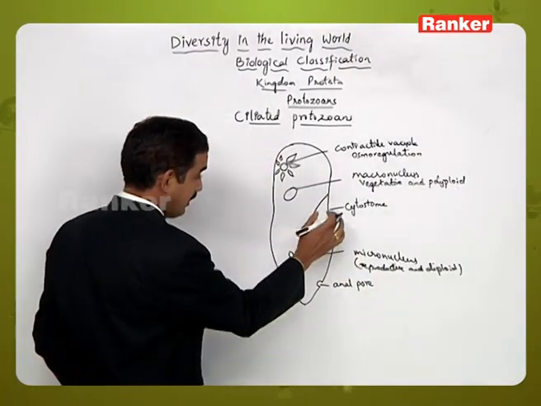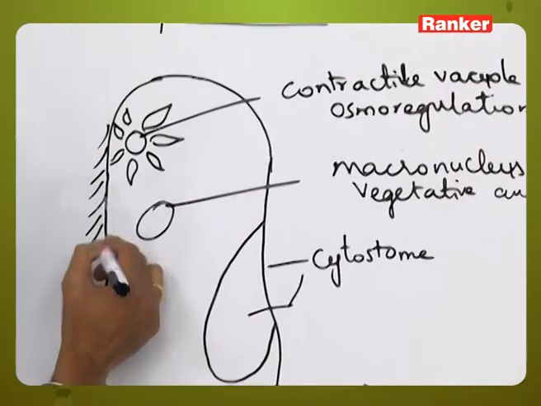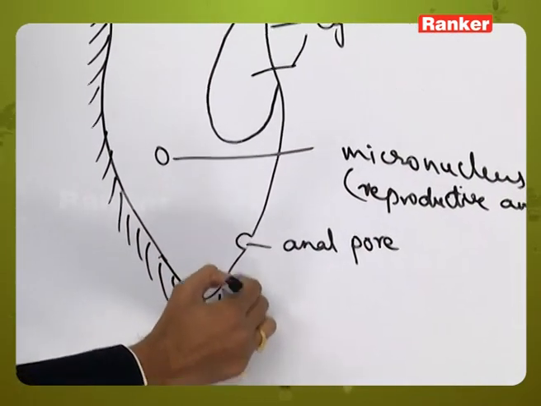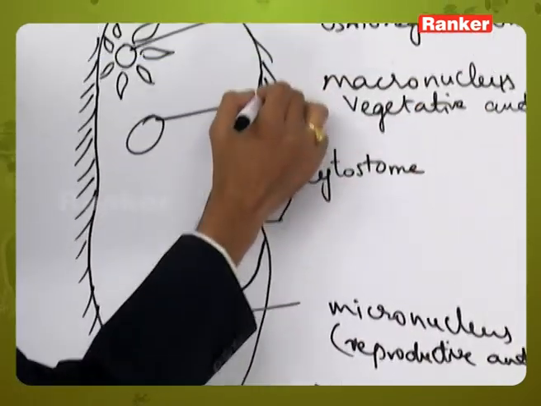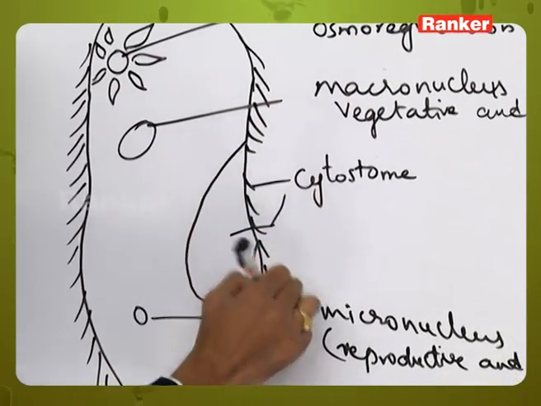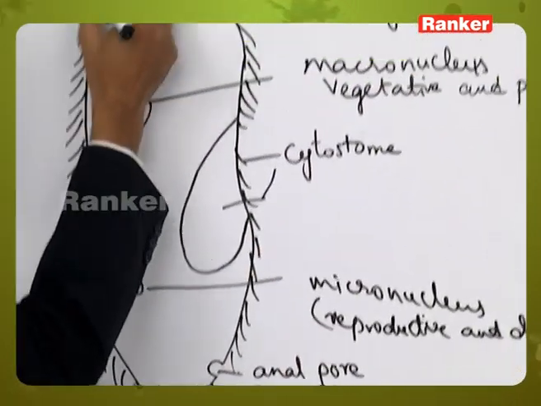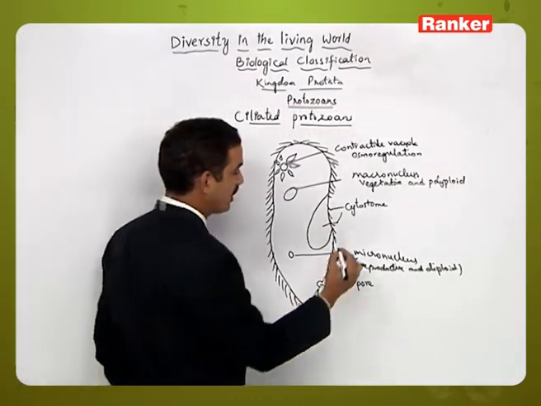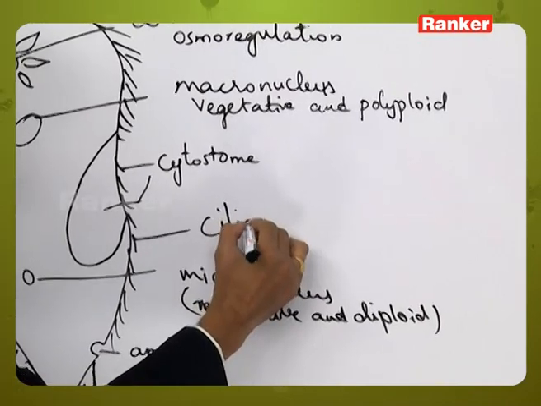So here around this entire structure, body or the pellicle structure, some hundreds or some large number of structures are present, which are called as cilia, and these cilia are not only helping in the locomotion. So that means these are the locomotory structures.